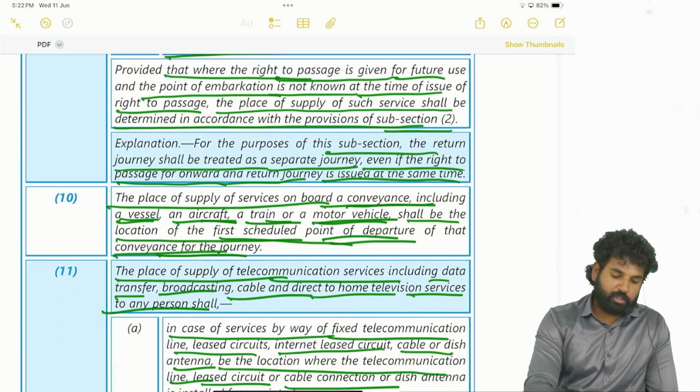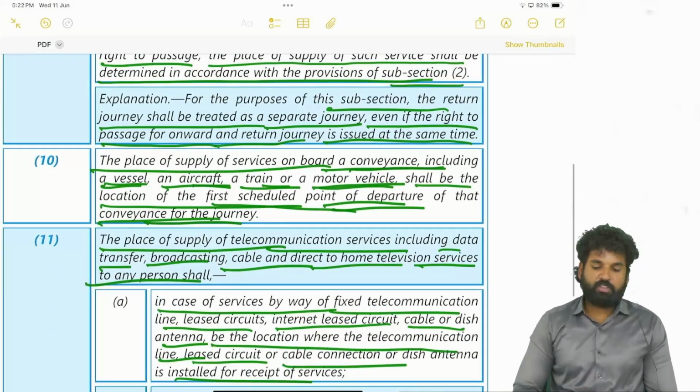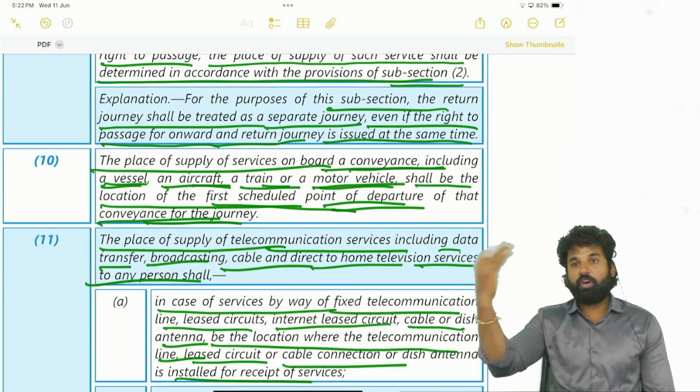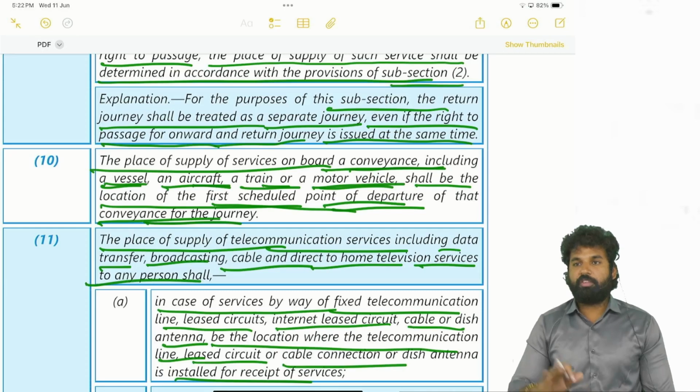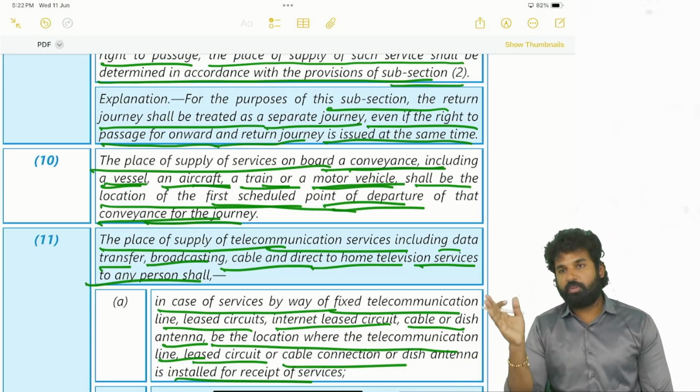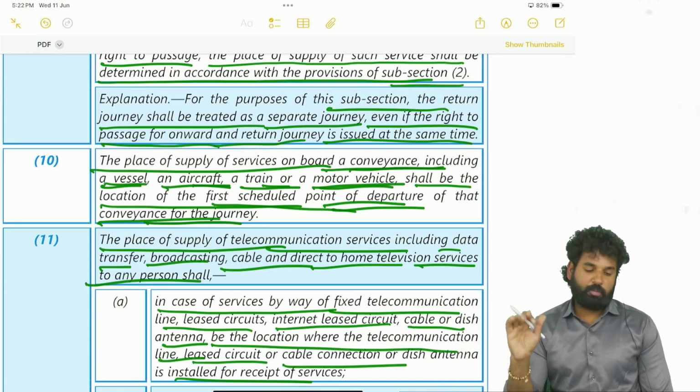Okay, next, place of supply of services on board a conveyance. Whenever services are provided on board a conveyance, that means in a train or an aircraft, then the first scheduled point of departure, that means from where the conveyance started moving, will be the place of supply of service.